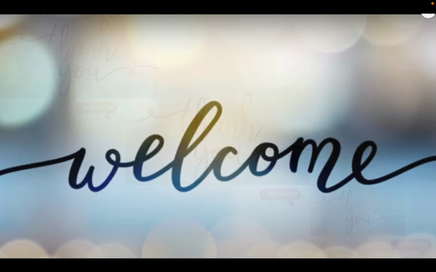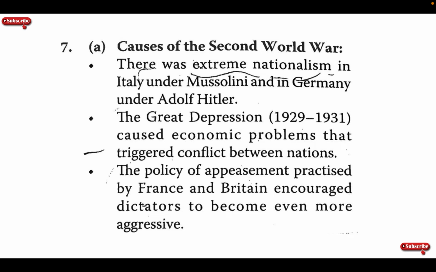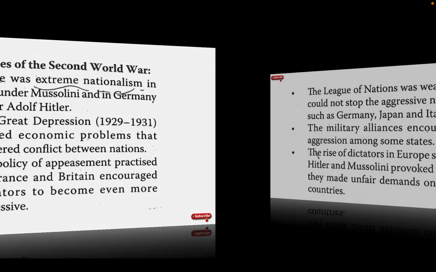Welcome. Today we are looking at the causes of the Second World War. There was extreme nationalism in Italy under Mussolini, in Germany under Adolf Hitler. The Great Depression, which occurred between 1929 and 1931, caused economic problems that triggered conflict between nations. The policy of appeasement practiced by France and Britain encouraged dictators to become even more aggressive.